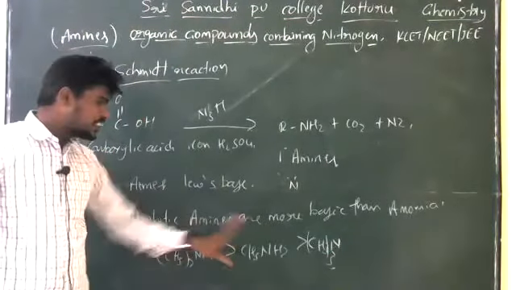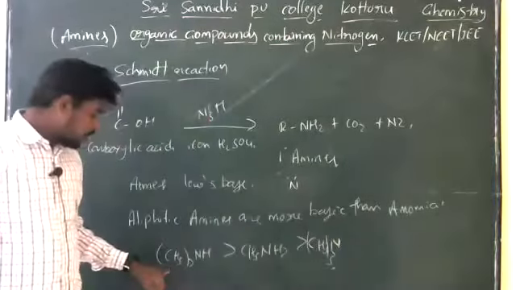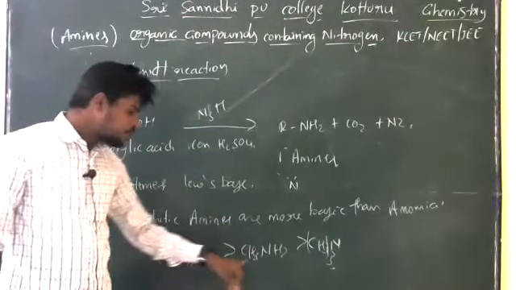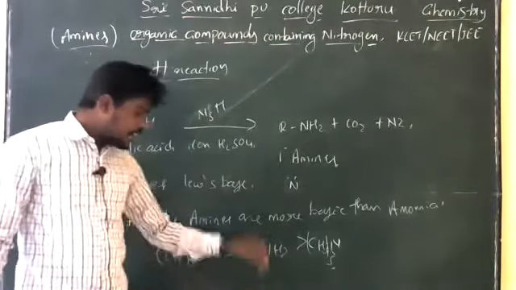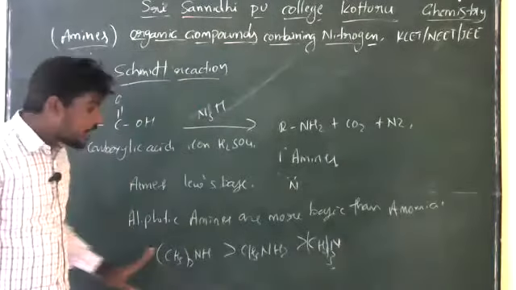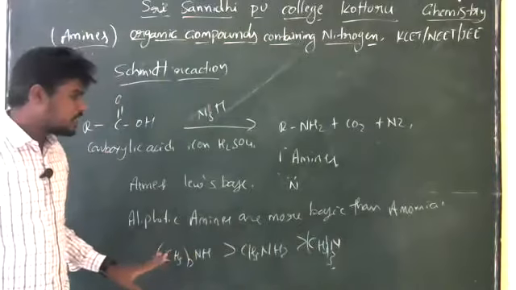So this is the basic character of the aliphatic amines compared to ammonia. So this one we can call it as dimethylamine is more basic than methylamine, which is more basic than trimethylamine. So this one we can call the basic order of the amines.